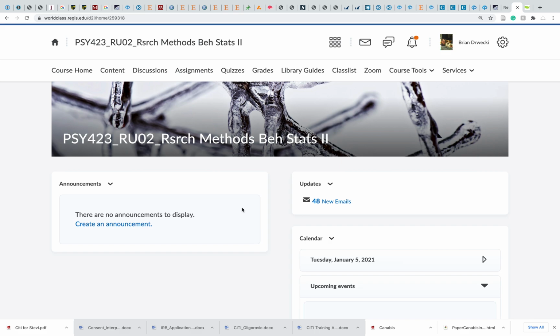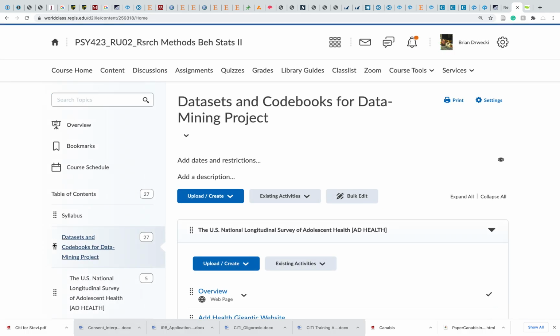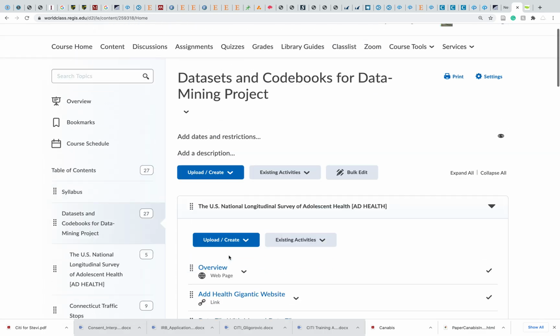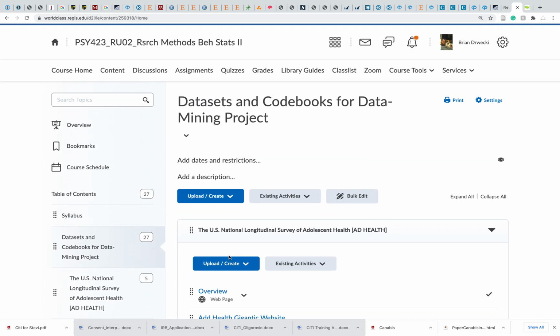To find these data sets, I ask that you go to worldclass.edu, log into our course site like I am now, click the content, and look at the section titled Datasets and Codebooks for the Data Mining Project. Once there, you'll notice there are 7 different data sets. Let me review those for you right now.